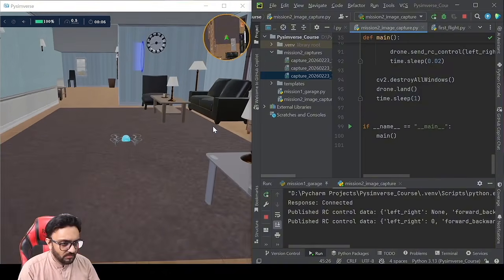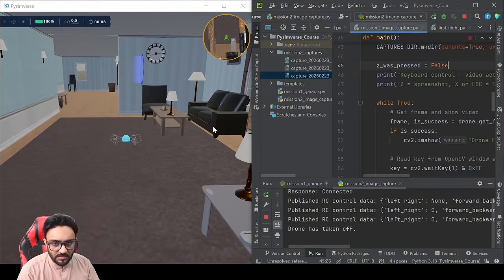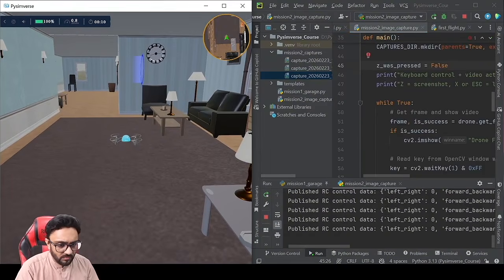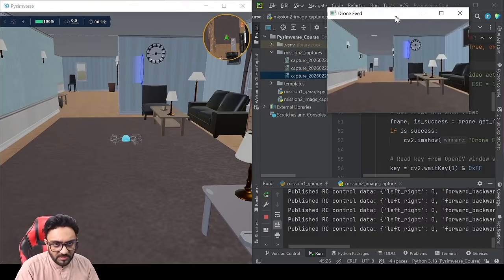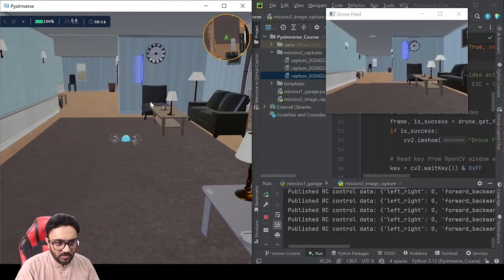Oh my bad. So there is our drone. So we will not keep this in focus. We will click on this, the simulator, and then we will move it.